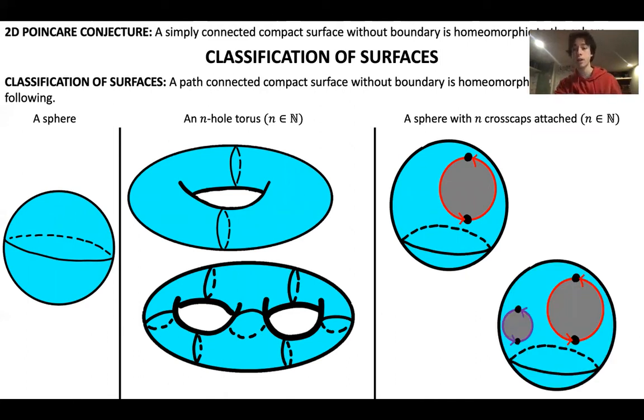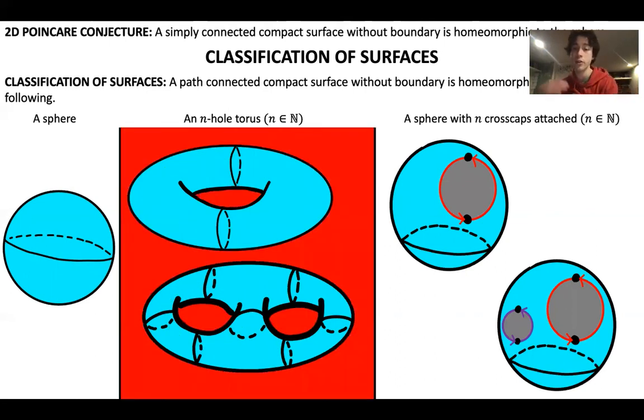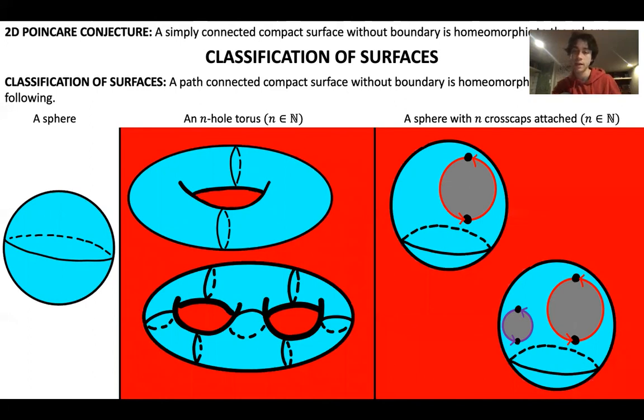Now, how does this imply the Poincare conjecture in 2 dimensions? Well, as we discussed earlier, this loop in the torus makes it so it's not simply connected, and no matter how many holes you have in your torus, you'll always have loops which can't be shrunk to a point. So all of the surfaces from this category are not simply connected. A similar argument here shows that all the surfaces from this category are not simply connected, meaning the only compact surface without boundary to be simply connected is the sphere, which proves the Poincare conjecture in 2 dimensions.